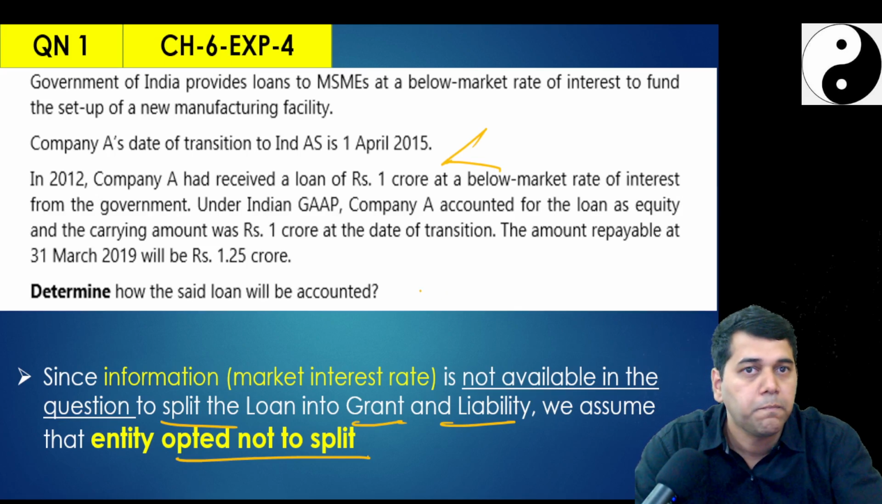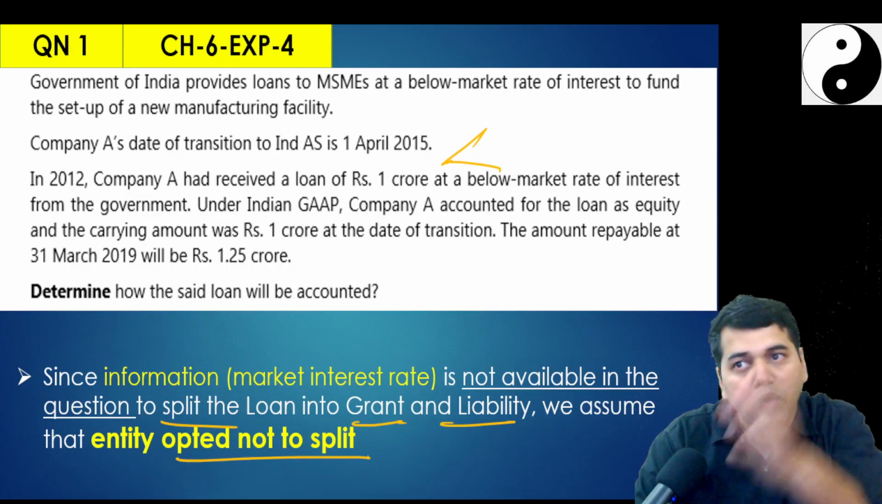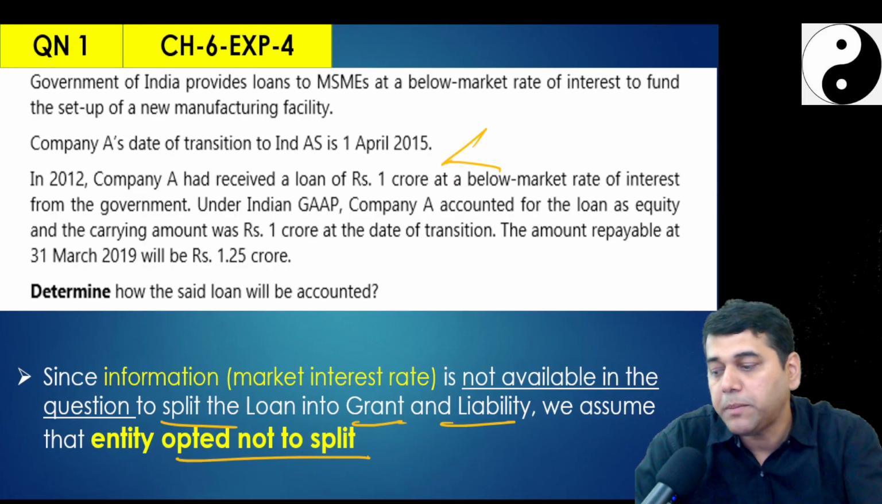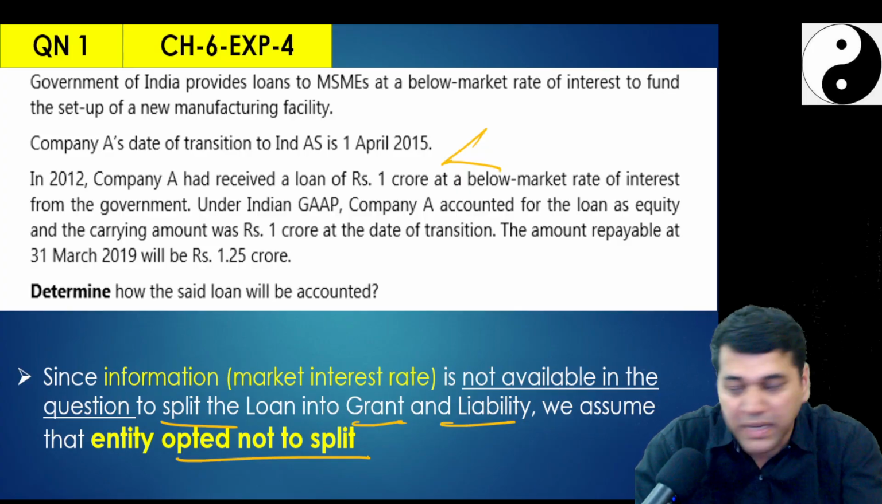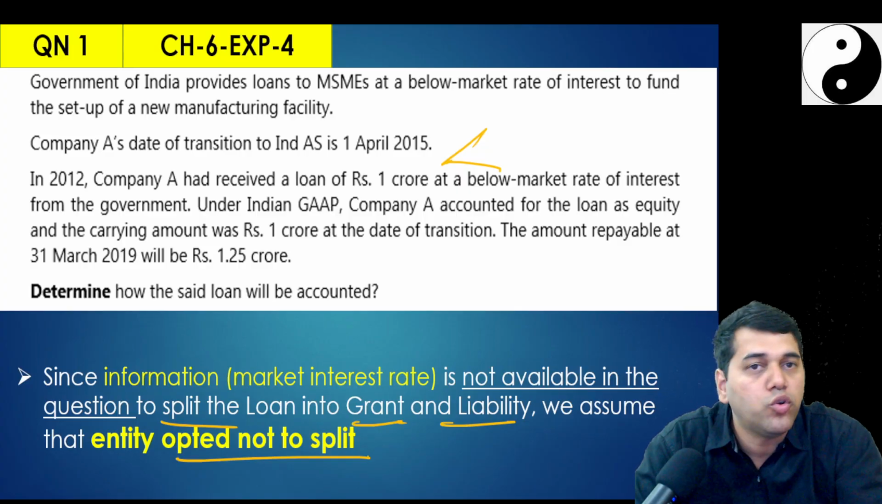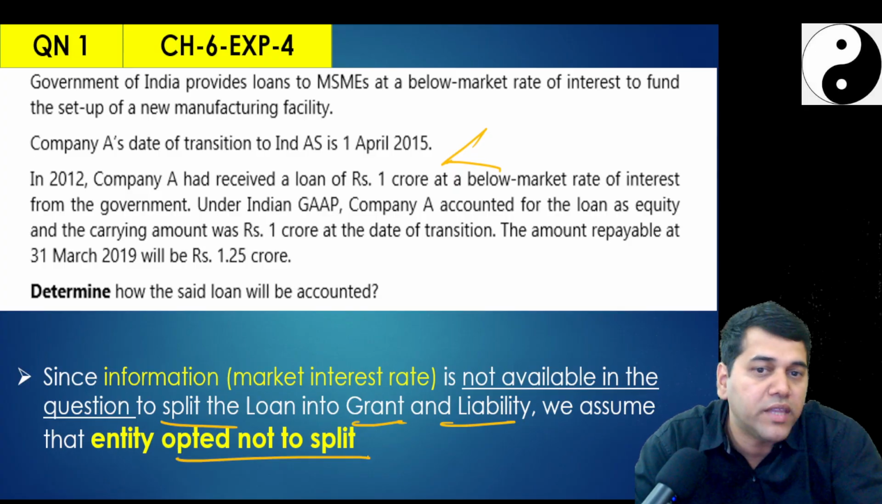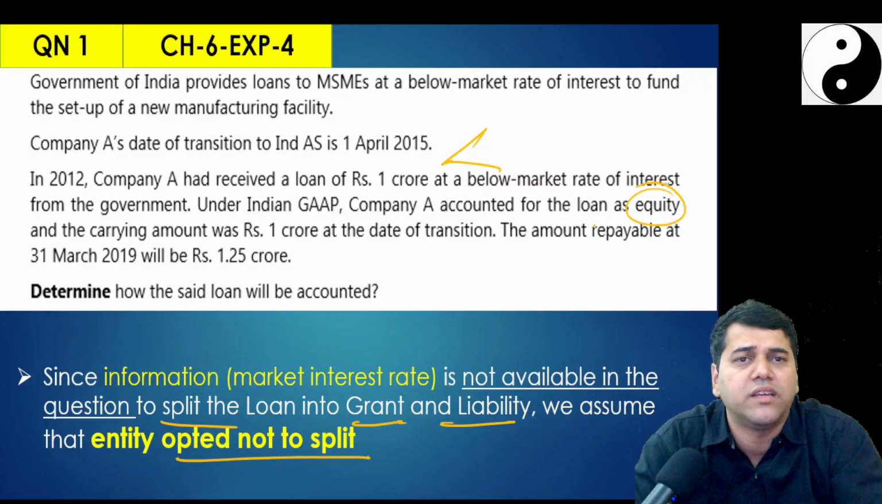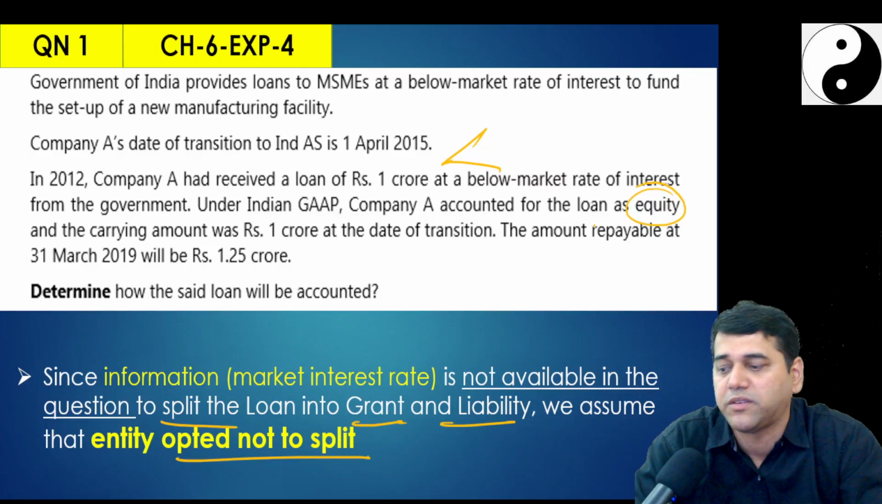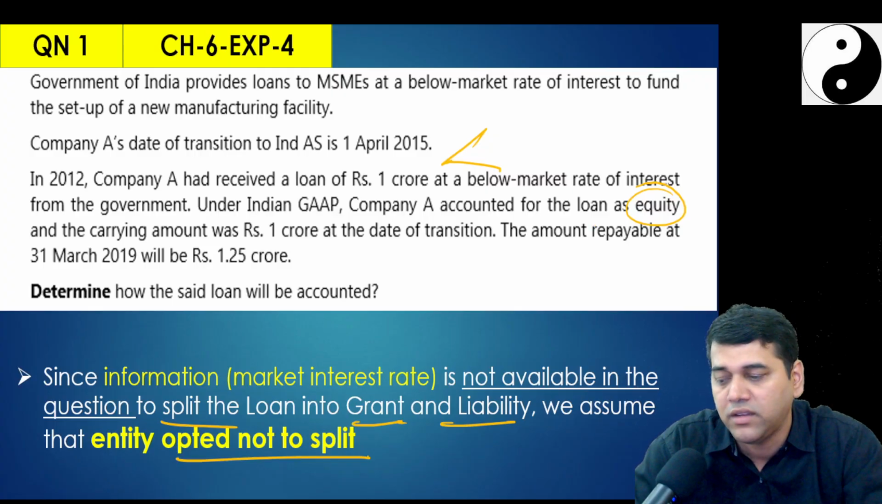Do you know? No. But from now onwards, you should account for it prospectively. That means you need not split it. But if this 1 crore was your financial liability, they have treated it as equity. They are not recognizing an interest expense. Can you do this as per Ind AS 109?